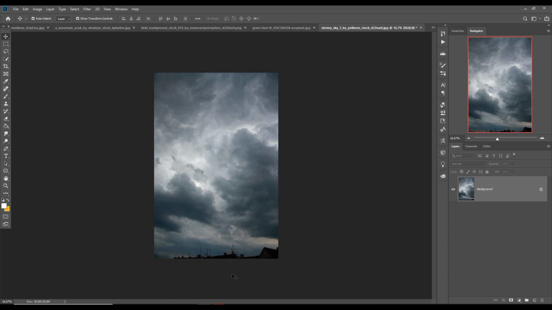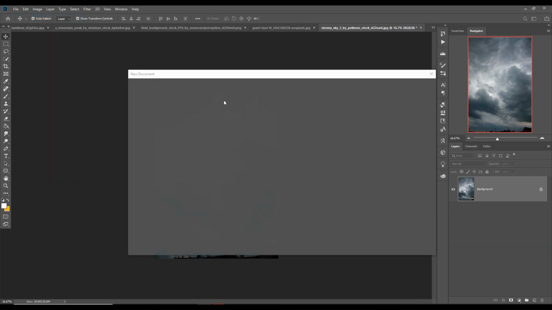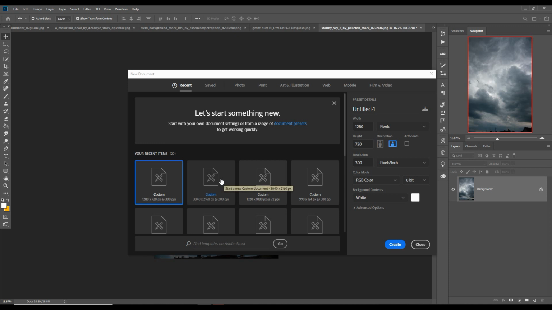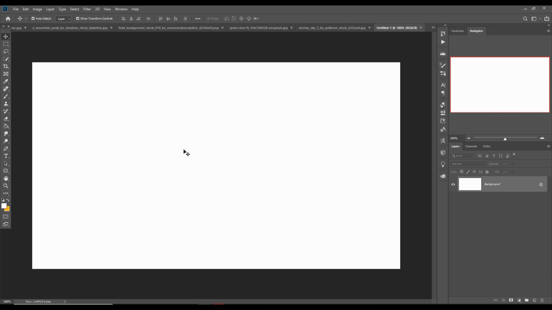First we are going to take a new document, so just click on file, then click on new. You can choose your own document or you can just adjust the size, and you can also adjust the width and height. It depends on you totally, but make resolution 300. This one is very important. Then just click on create button. So your document is ready.